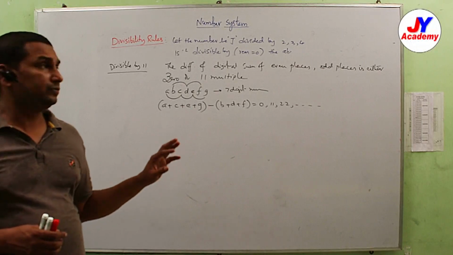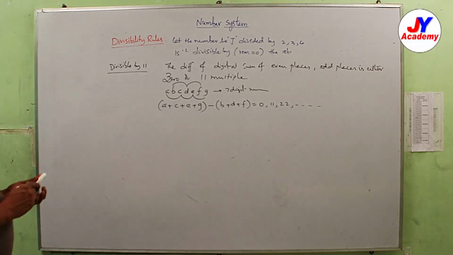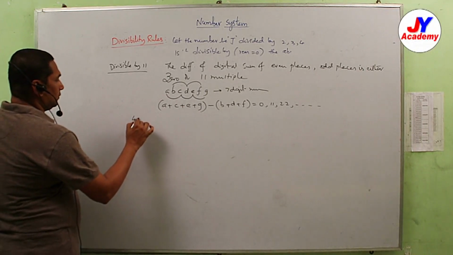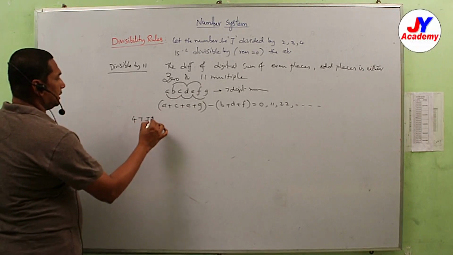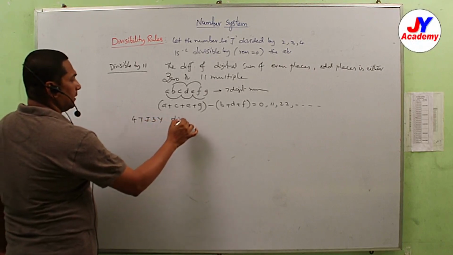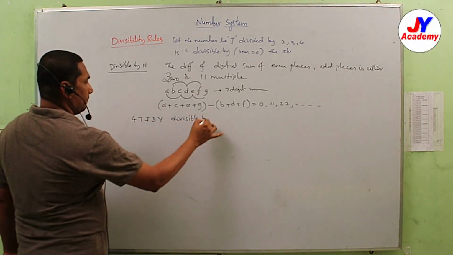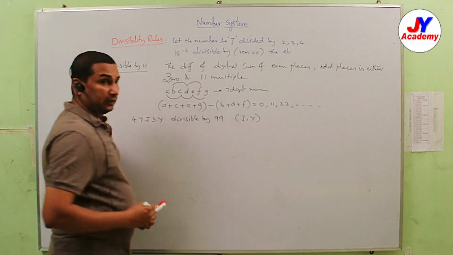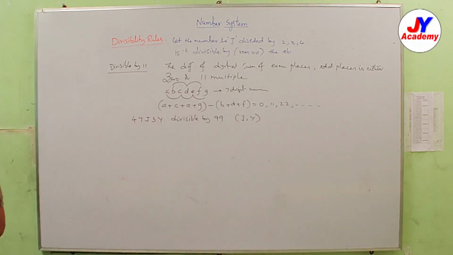Now questions will come with combinations of 11, like 33, 55, 88 or 99. Suppose you take one question: 47J3Y is divisible by 99, then what are the possible values of J and Y? How do we solve that?